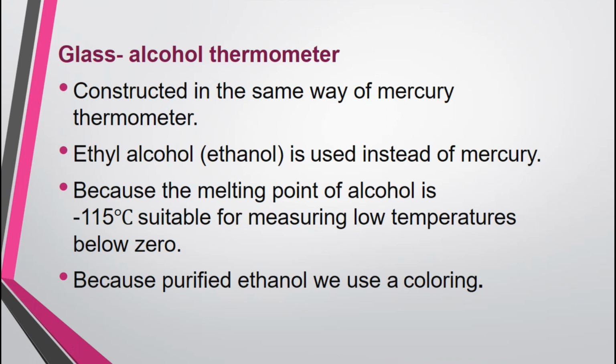And another thing, this ethanol, this purified ethanol, is colorless. It does not have a color. So if we use this as it is, it's difficult for us to read the scale. That means when the alcohol column rises up, we cannot see it rising because it is colorless. Because of this reason, we will add a coloring to this ethanol so that we can see the alcohol column rising up and we can mark the scale accurately.